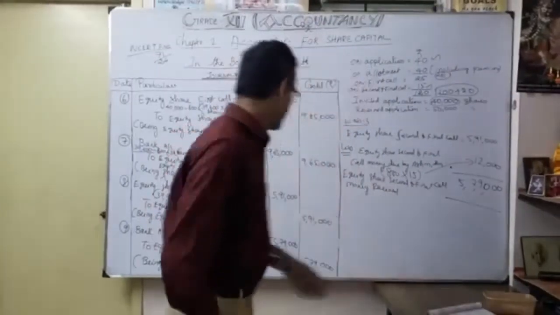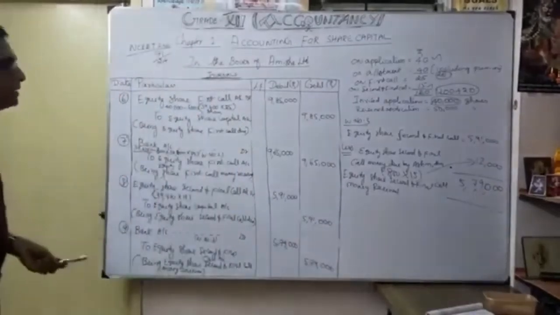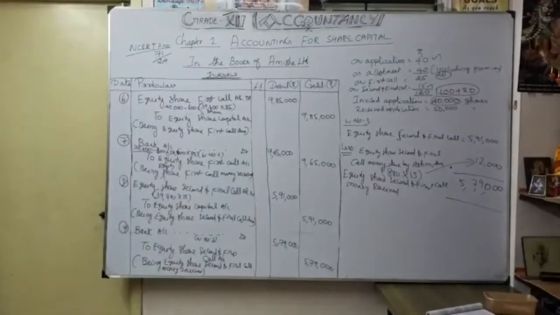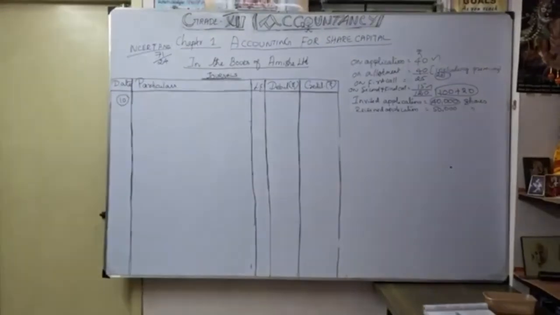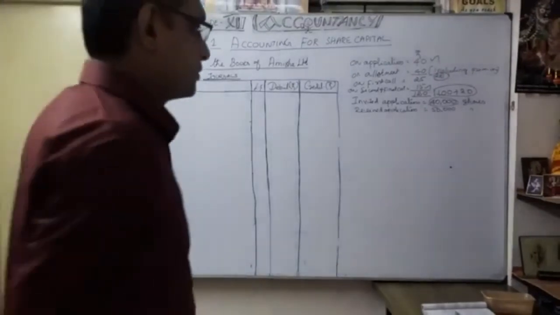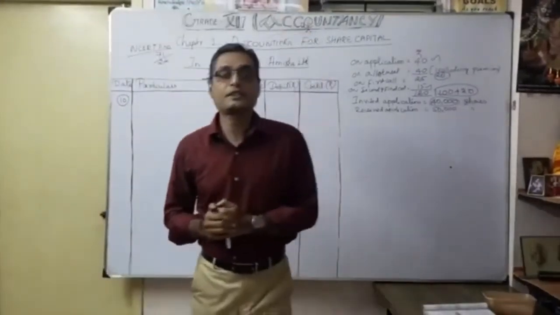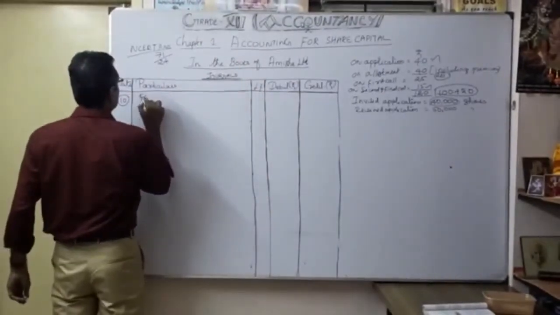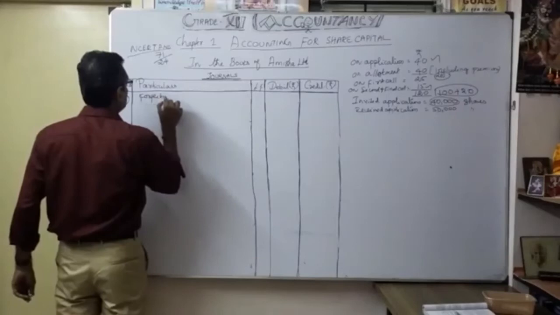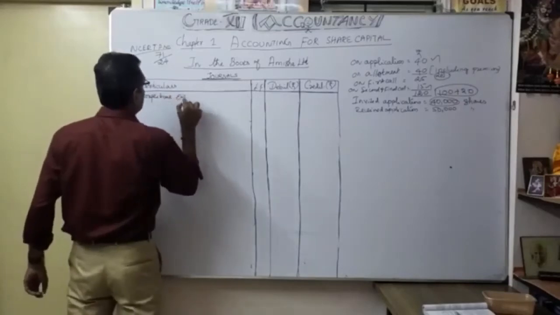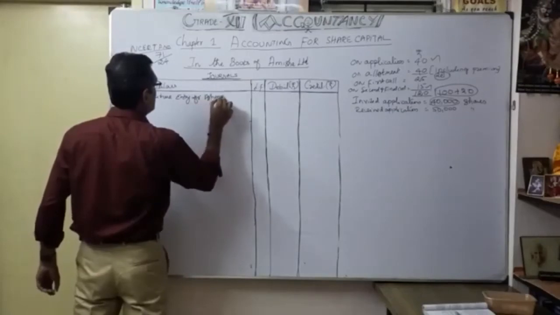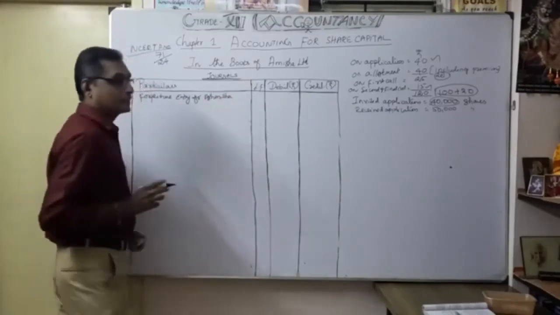Now let's see the continuation, our 10th entry, the forfeiture entry for Ashmita. So that's why I put the heading, forfeiture entry for Ashmita. Very important here.